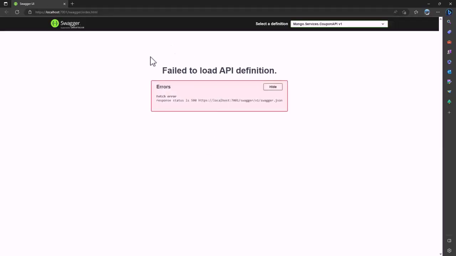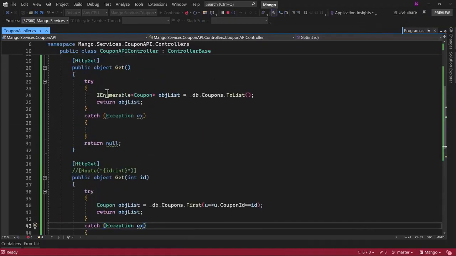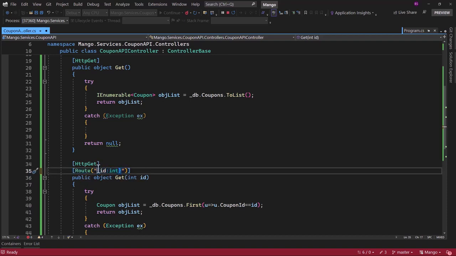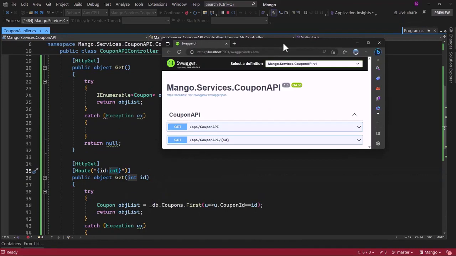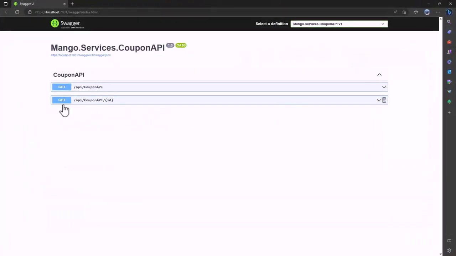The Swagger documentation will display an error message. That is because when Swagger is looking at the endpoint here, it will basically think that, hey, both of them are a GET request. It is not able to differentiate that, hey, this GET request requires an integer ID. If you want that to be explicit, you have to define a route here, and in that route, I have defined here that ID will be provided, which is an integer. With that, if you restart the application, now Swagger will be able to tell difference between both the endpoints.